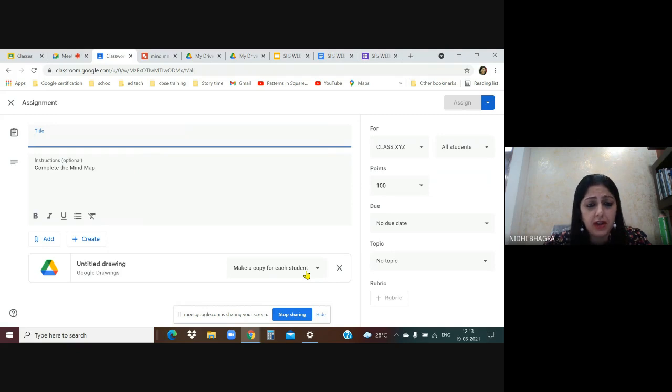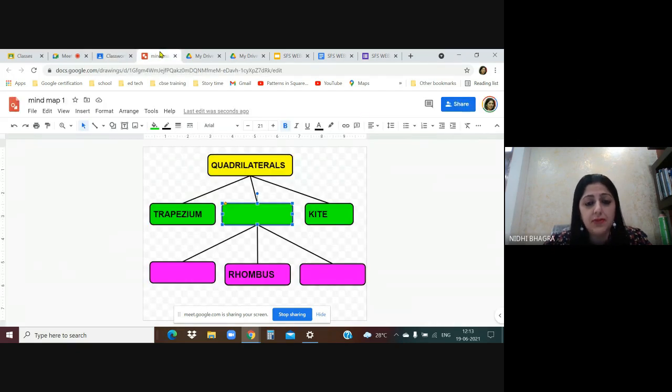Like we have been doing with other apps, here also, they will receive this. So the moment they open it, they will be able to edit this file. With the double click, they can write whatever the answer be, and then they can hand in, and you will receive the complete mind map. You can give them grades, assign, and return.